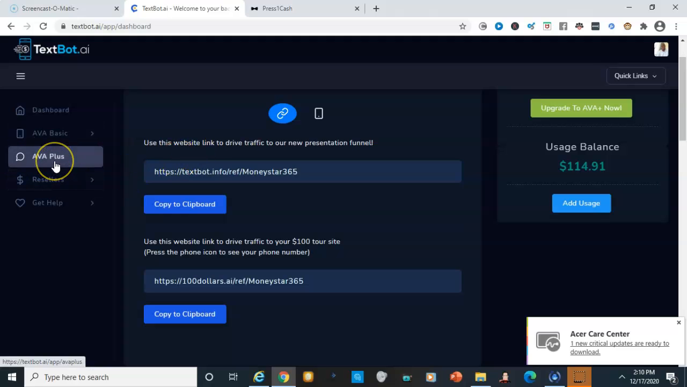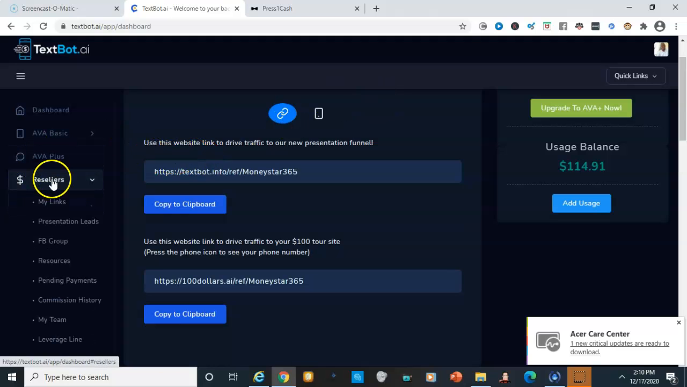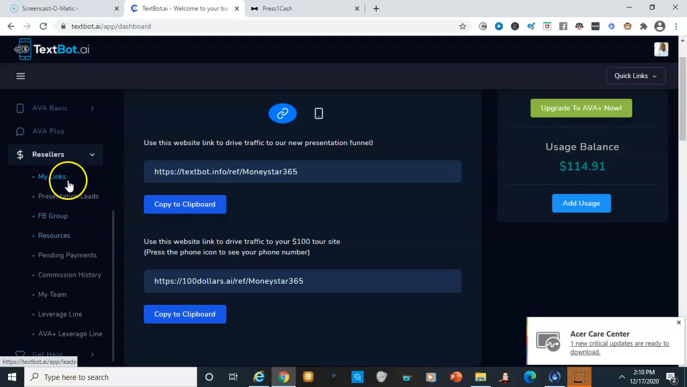Now, if you're an AVA Plus member, this is an optional upgrade. That is $500 that you have to send out to your sponsor, and then there's a membership fee of $4.99 you'd have to send out as well to the company. You're able to see your resellers here as well. So when people join under you, you'll be able to see them down here in your resellers area.